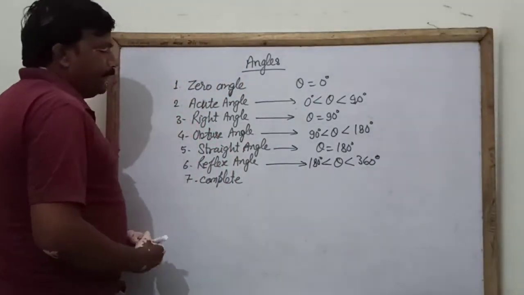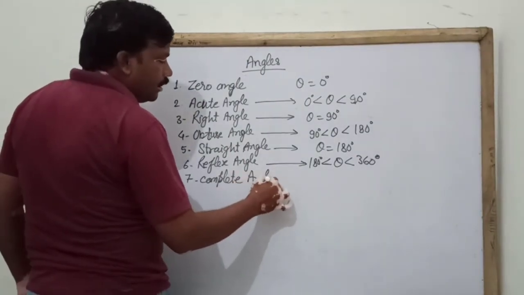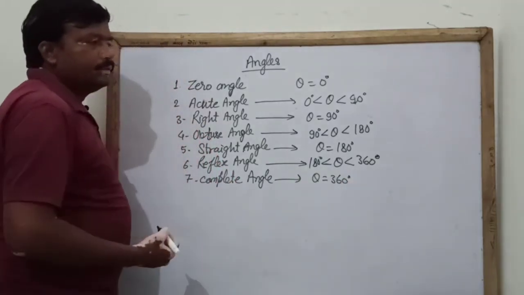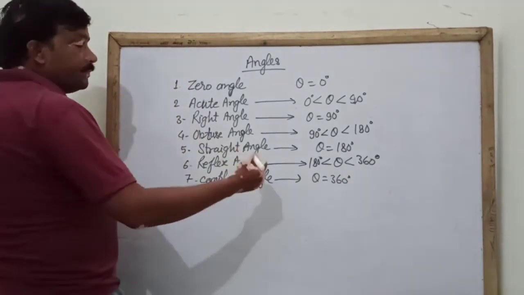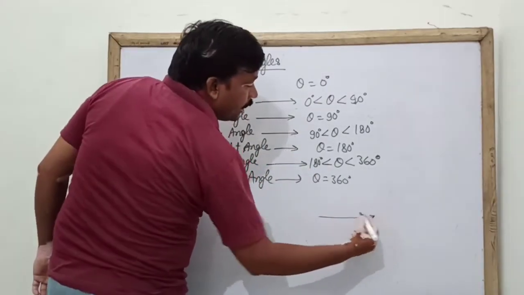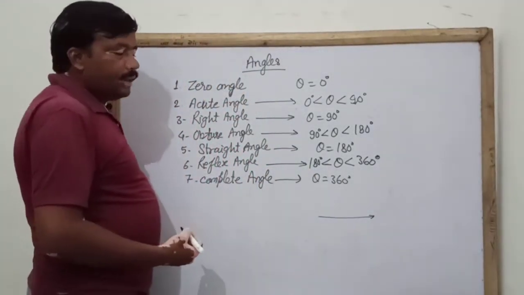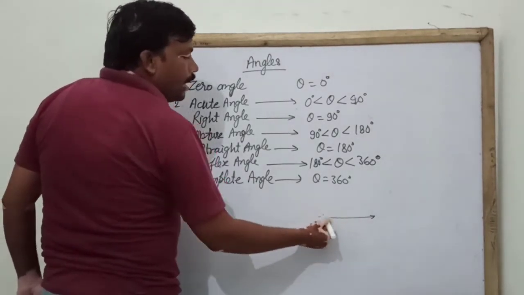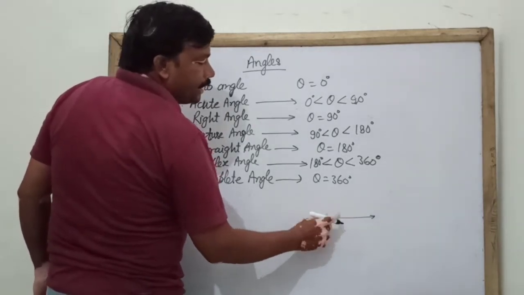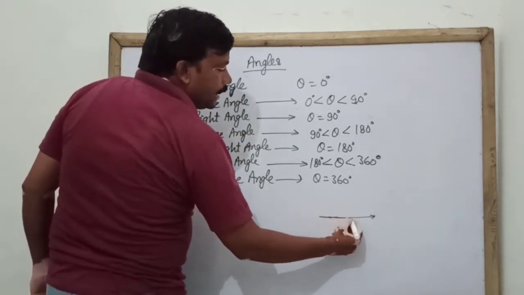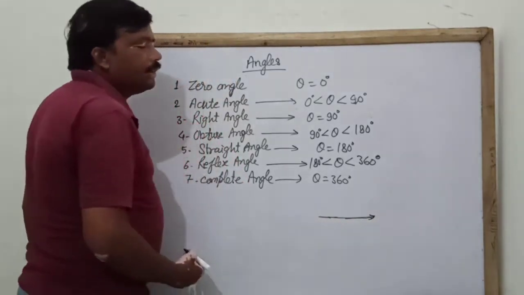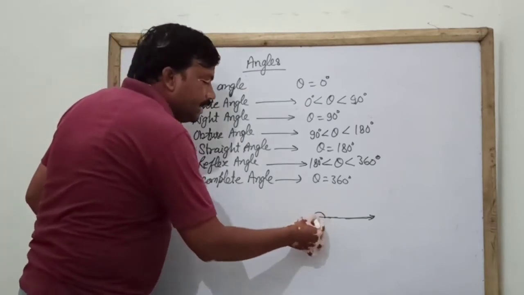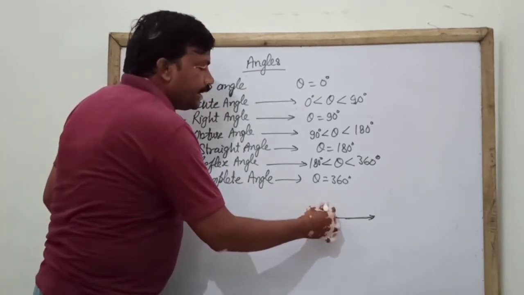And complete angle, when theta equals 360 degrees. It means when the initial arm and terminal arm, after completing one rotation, get coincident with the initial arm, then that angle is called a complete angle.